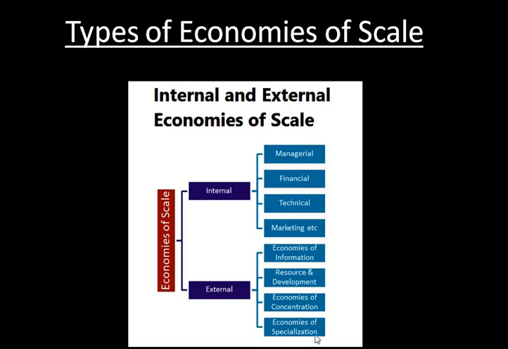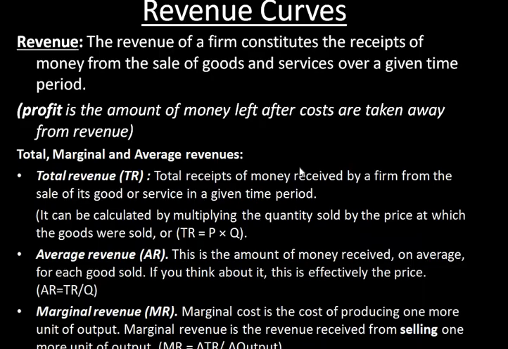Next is economies of specialization. You will become a specialized company in producing a product. So these are the two economies of scale which will be learned. The first one is internal and the second one is external economies of scale, which will be further classified into 4 in internal and 4 in external. There are other economies too, but only the important ones I have mentioned here.